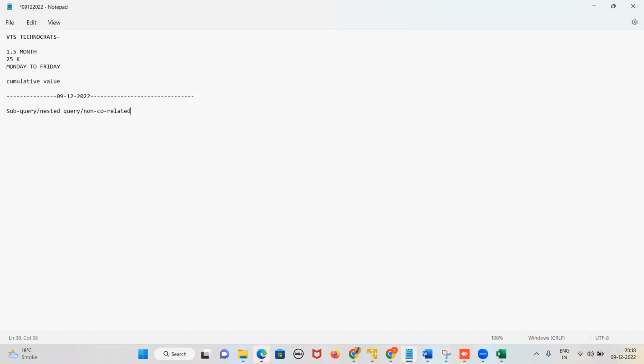Non-correlated query, or non-correlated subquery. Am I clear, guys? These are the names. Someone will ask you what is a nested query, what is a non-correlated query, or what is a subquery, everything is the same. Am I clear with the naming convention?